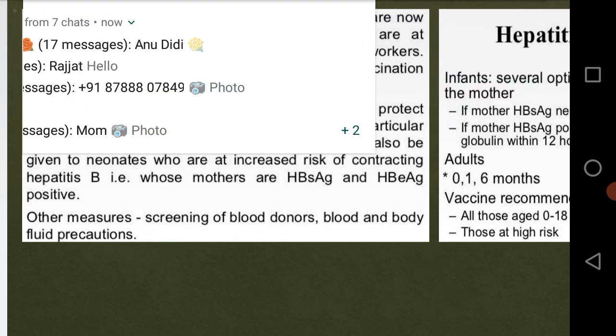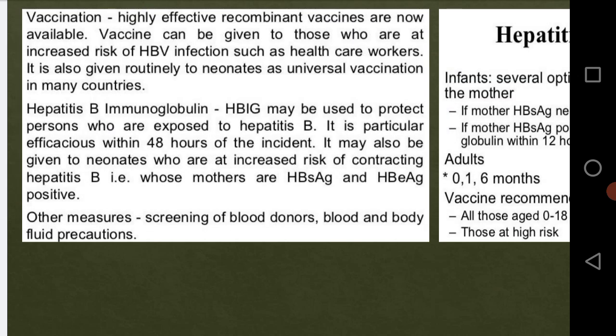So at that particular stage we can give this vaccine to that baby. Then other measures, same as we have seen: screening of blood donors, and blood and body fluid precautions, right?